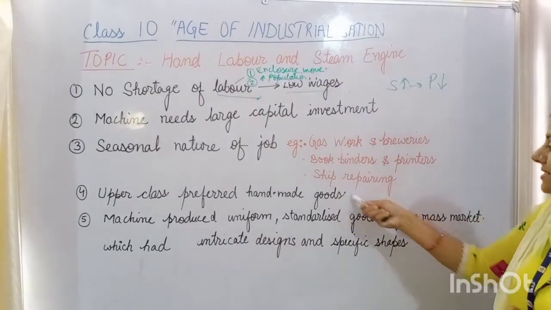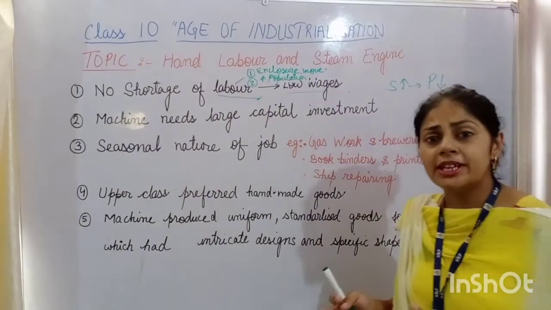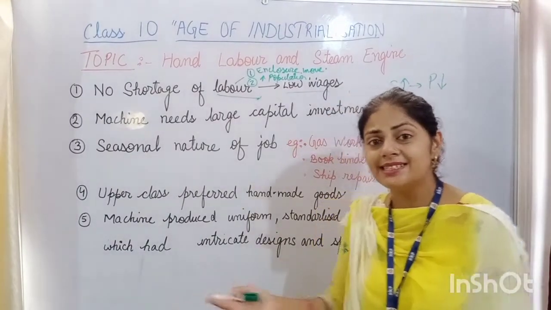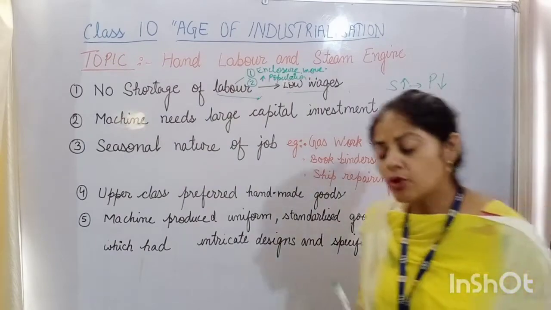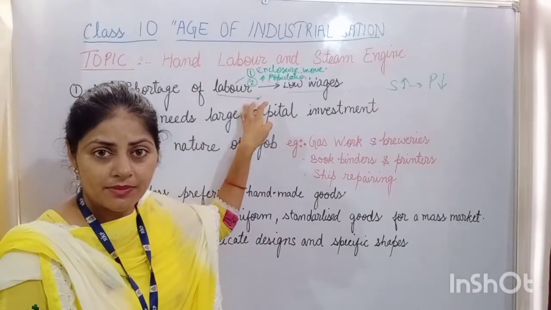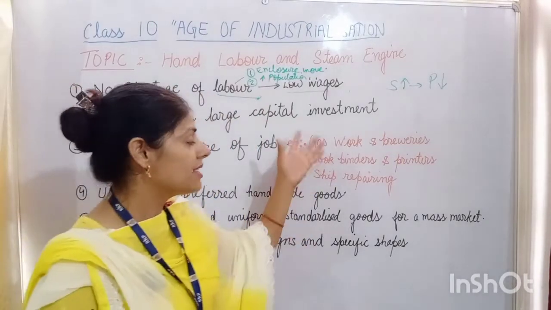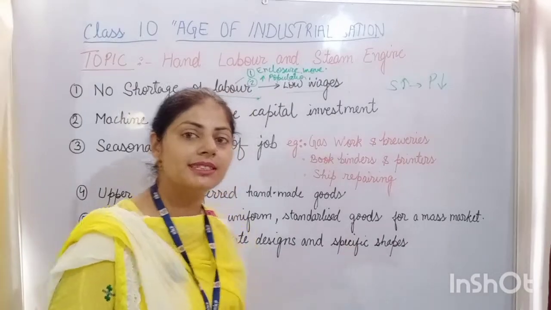So all these industries were seasonal. So capitalists thought that investing so much capital in these kinds of industries would cost them too much. That's why they preferred hand labor. They gave the job to the laborers during that particular time whenever they needed their service.